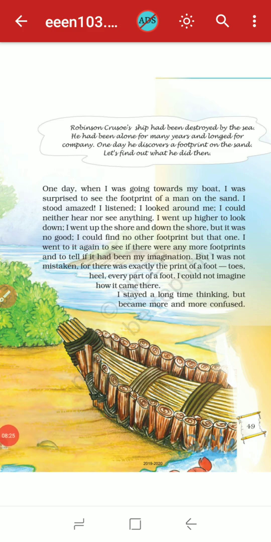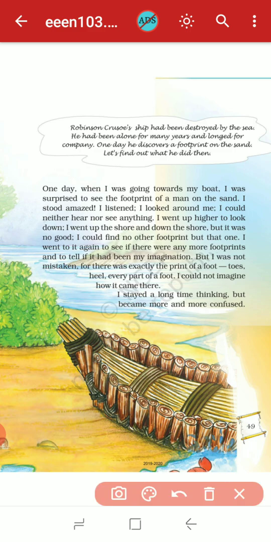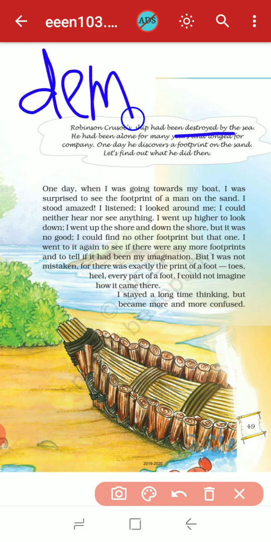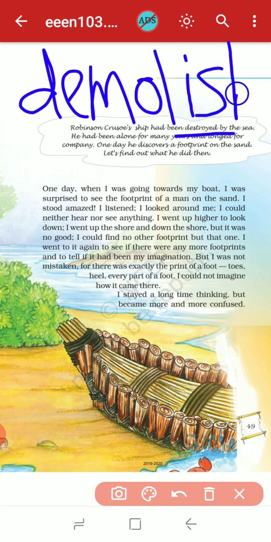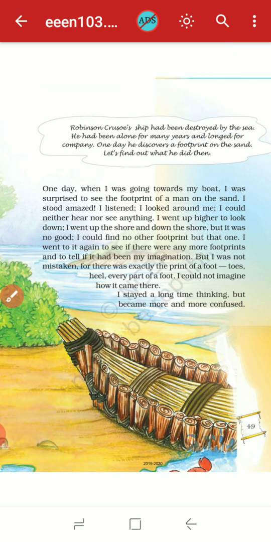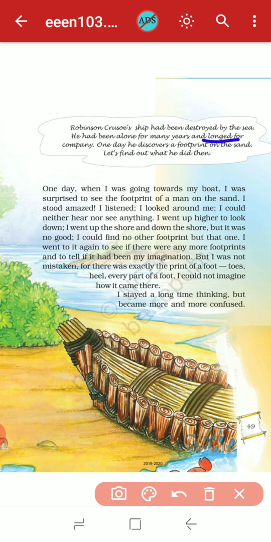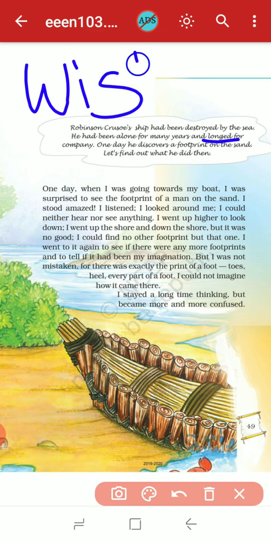in this page we have seen many synonyms and many hard words. The first one is destroyed. Destroyed means demolish, D E M O L I S H. Destroyed means demolish. Then longed means wish.